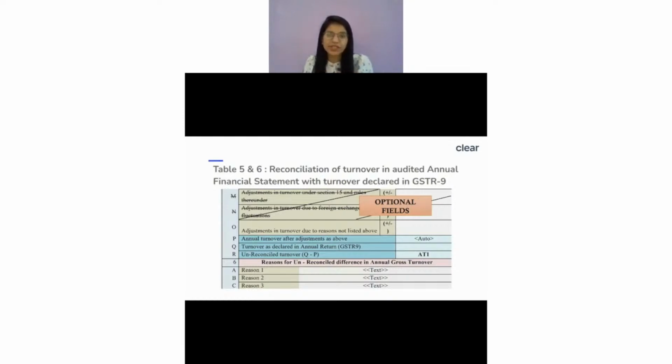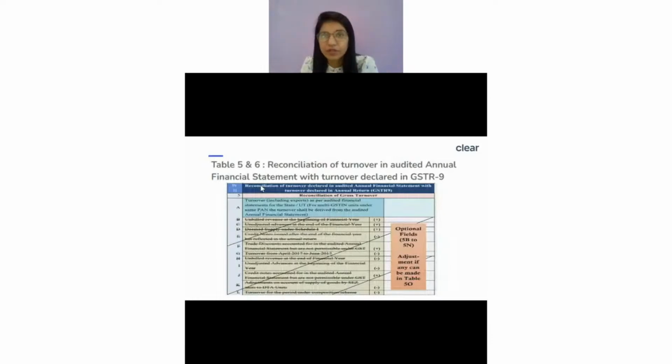So whenever you have such differences, again you have to show those differences under 5N, that these are differences because of foreign exchange fluctuation or adjustment. So again you have to show it over here. Now, this was some of the reasons, right? We said there's a valuation reason. There could be reasons because of section 15, because of foreign exchange, because of branch transfer and all. So these are some of the examples when we have some differences over here.